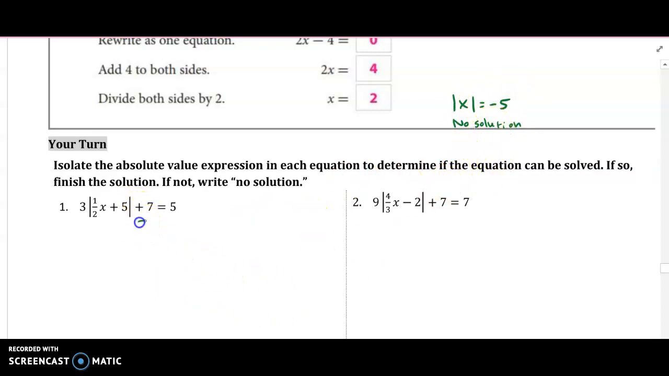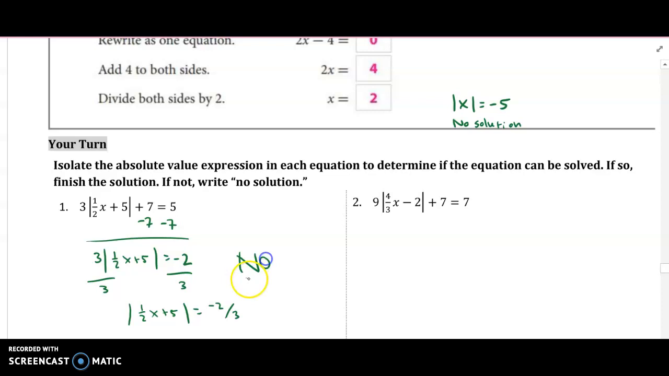All right, so let's check this out. First step, isolate the absolute value. So I have to start by canceling all this stuff on the outside. So 3 times the absolute value of 1/2 x plus 5 equals 5 minus 7, which is negative 2. And then divide both sides by 3. We get the absolute value of 1/2 x plus 5 equals negative 2/3. So automatically, no solution, because it doesn't matter what I plug in for x, I would never be able to get a negative number out of an absolute value.